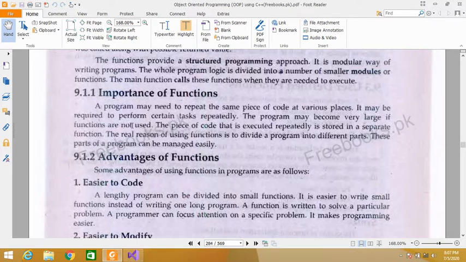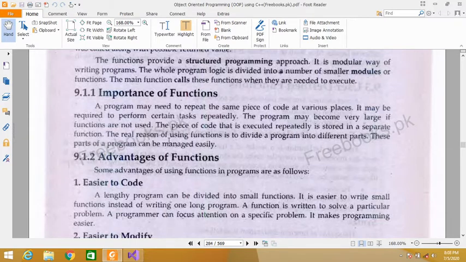We can use the code again and again. We do not need to write a code again and again for the same task. We can reuse our code. So function increases reusability. The piece of code that is executed repeatedly is stored in a separate function.